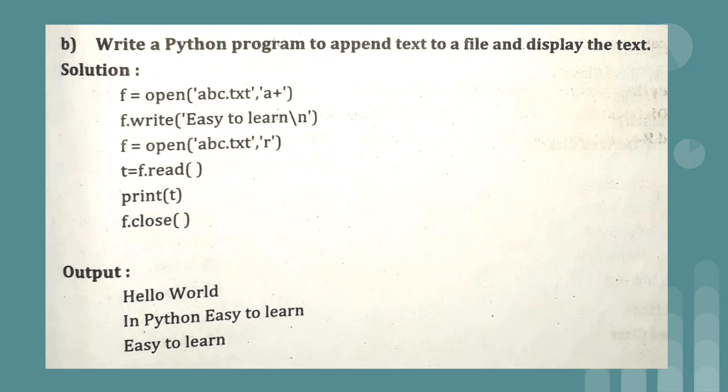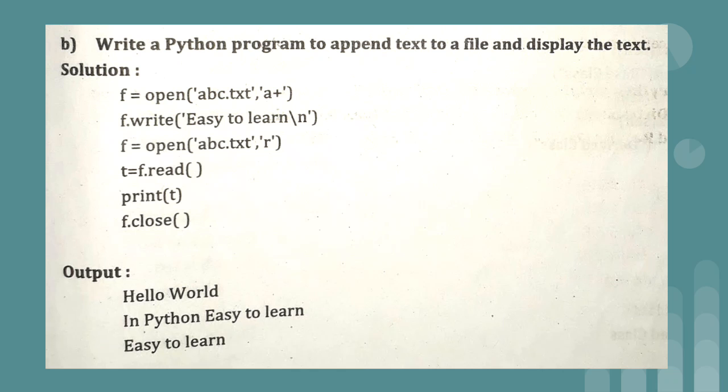Then practical number 6b: write a Python program to append text to a file and display the text. So f equal to open abc.txt comma a plus. So now we are having a plus, that is, if you want to read the content of the file in binary format, in that situation we use this particular mode.